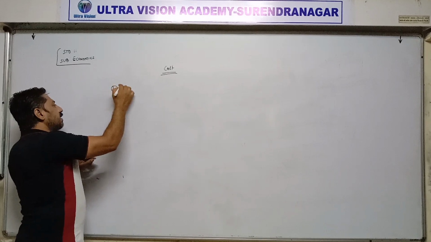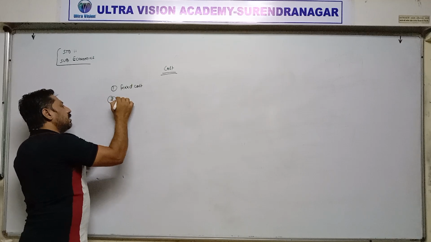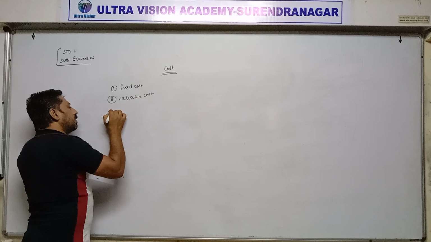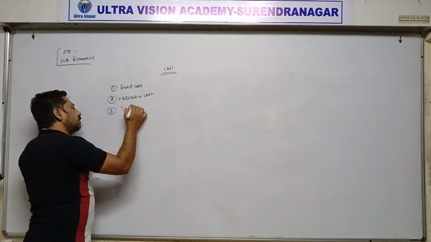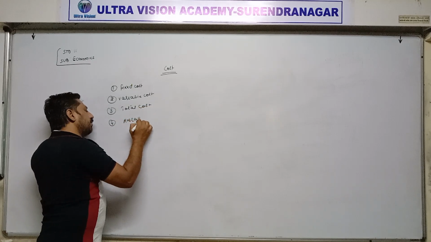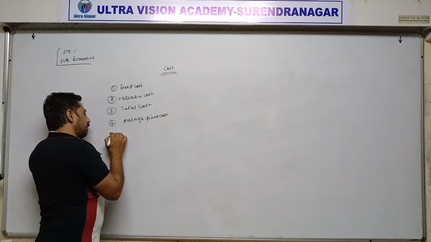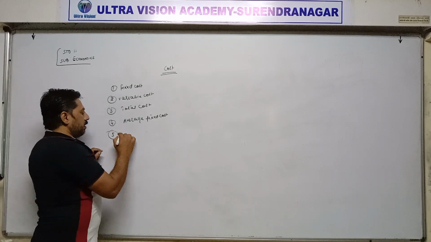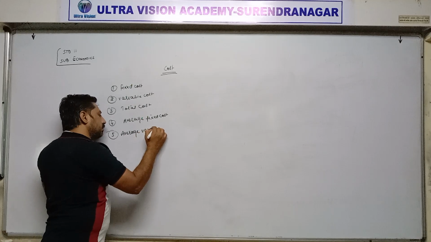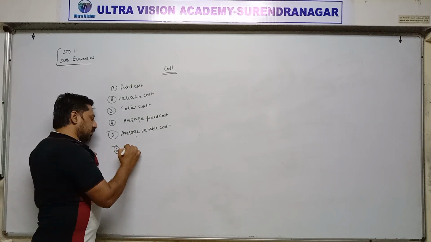First one is fixed cost. Second one is variable cost. Third one is total cost. Fourth one is average fixed cost. Fifth one is average variable cost, and sixth, last one is marginal cost.